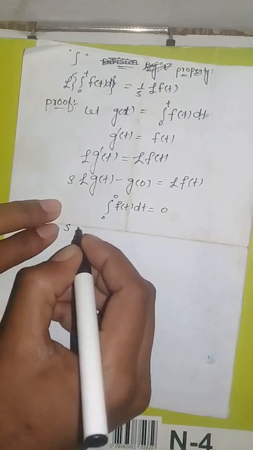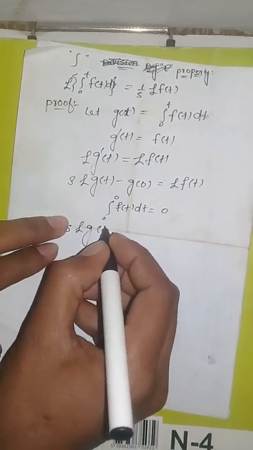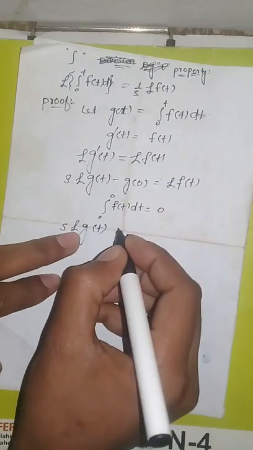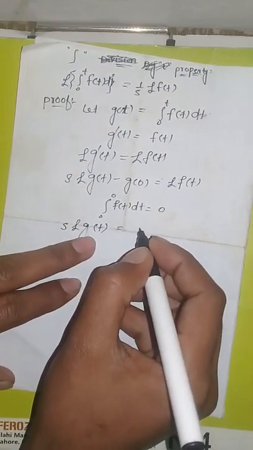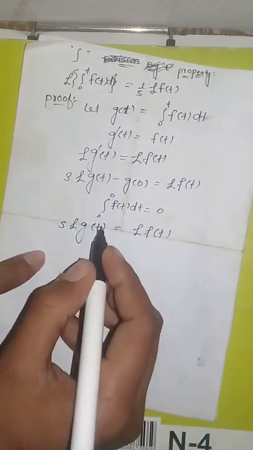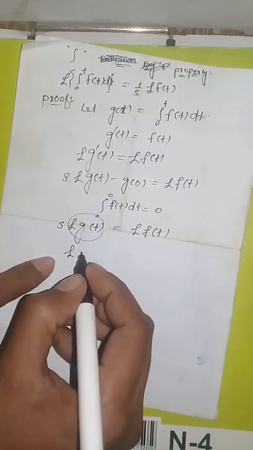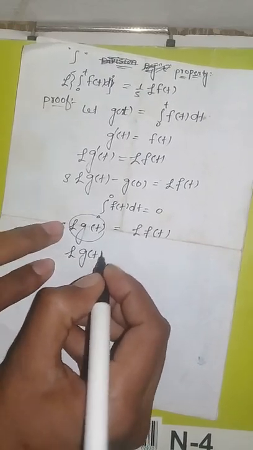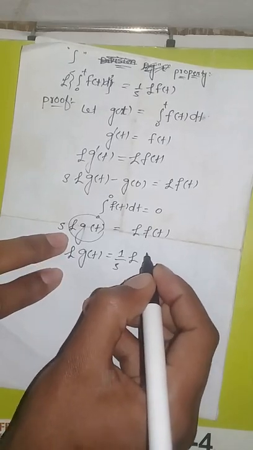Our required proof becomes easy in this step. S times Laplace of g of t equals Laplace of f of t. We are interested in this part, Laplace of g of t. So Laplace of g of t equals 1 over s times the Laplace transform of f of t.